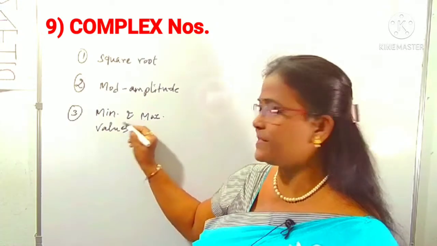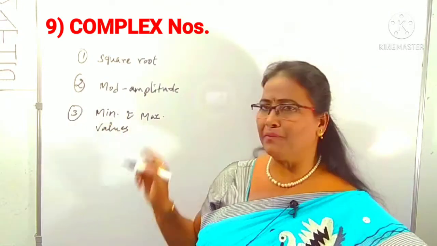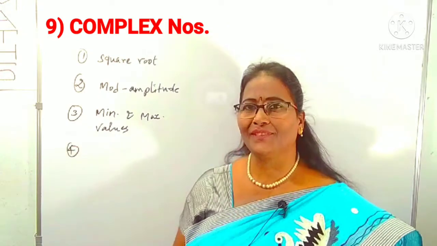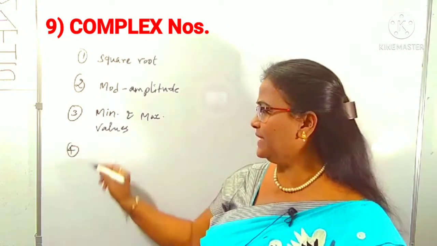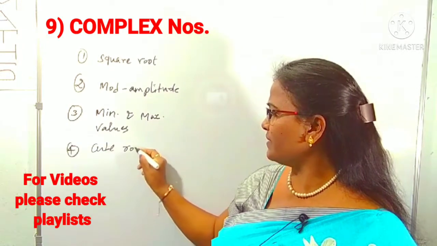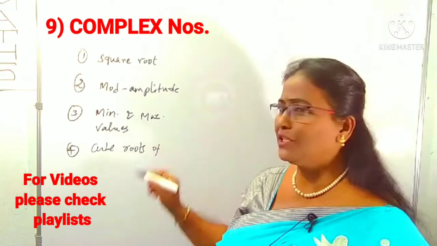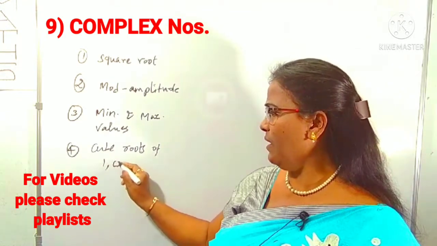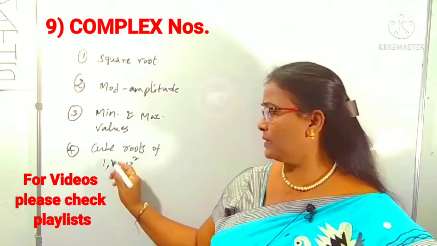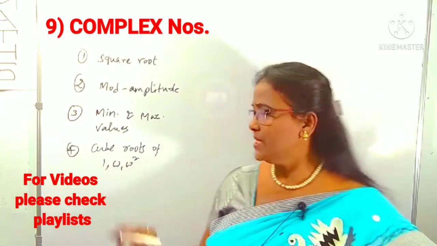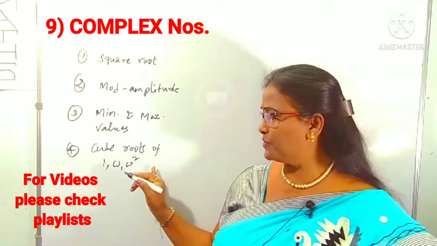Okay, these points we also have to come across from the complex numbers. And also we can observe that questions will be framed on cube roots of unity. You know very well what the cube roots of unity are: 1, omega, omega square. These questions he is also giving depend upon the cube roots of unity. So we can now come across cube roots of unity.